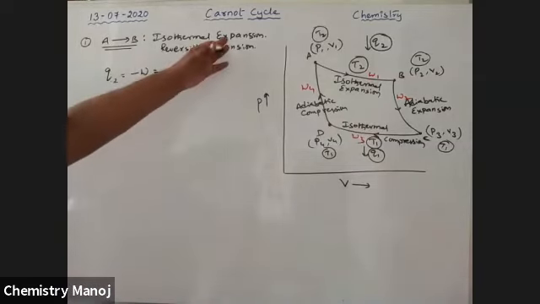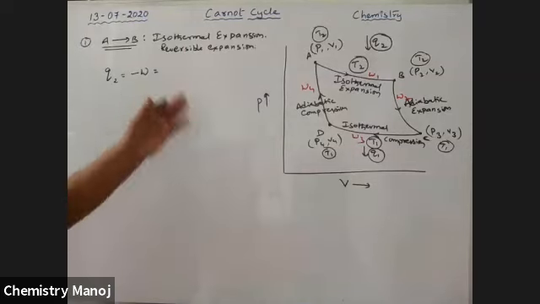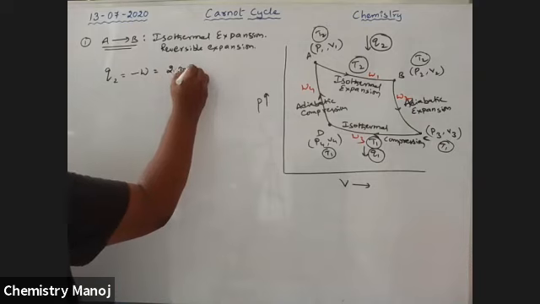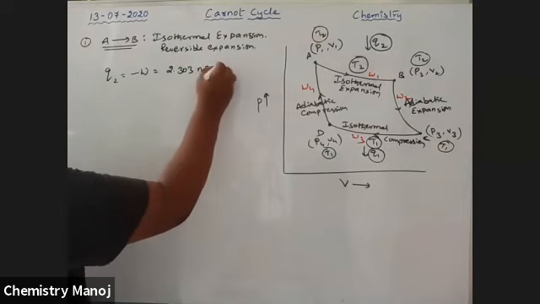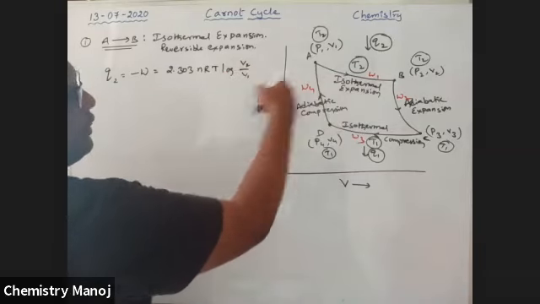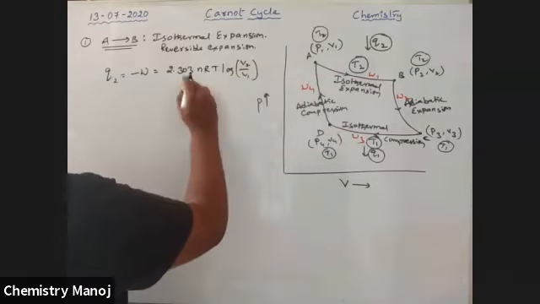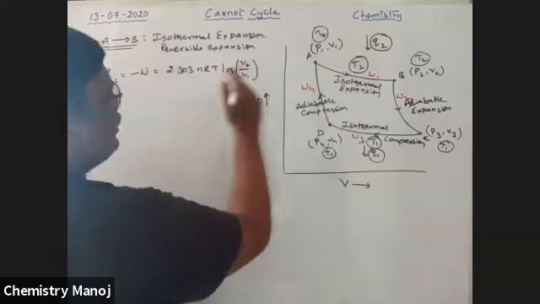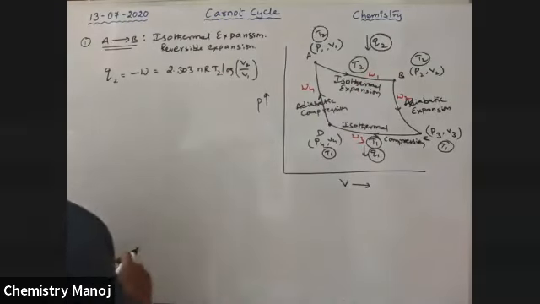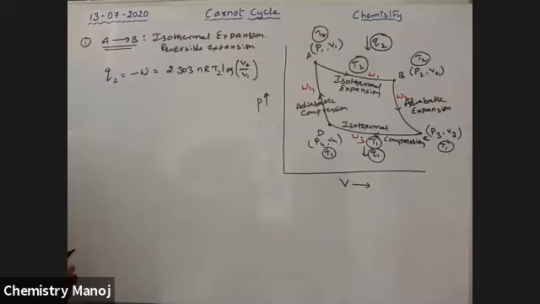For the isothermal expansion work, we know for the isothermal case it is 2.303 nRT log V2 by V1, where V2 is the final volume and V1 the initial volume, at temperature T2.